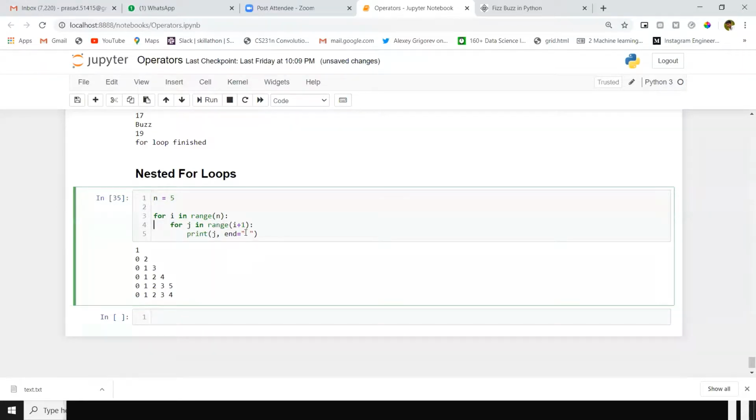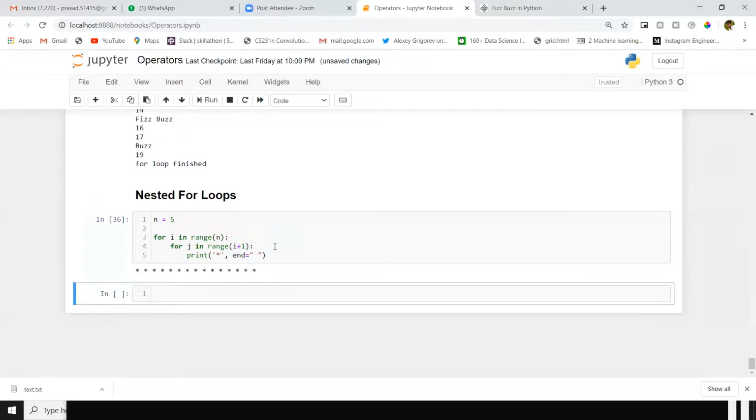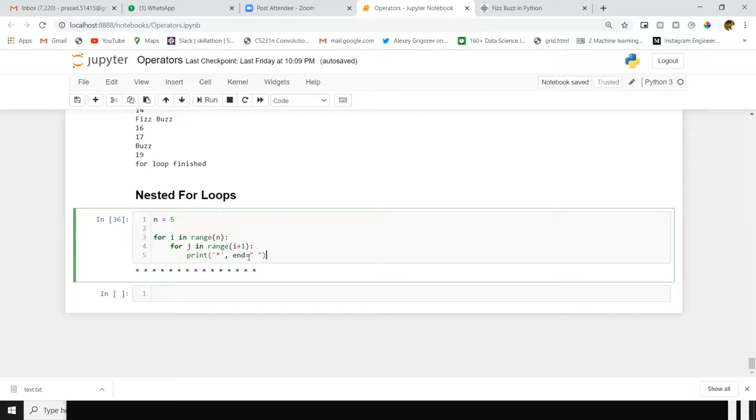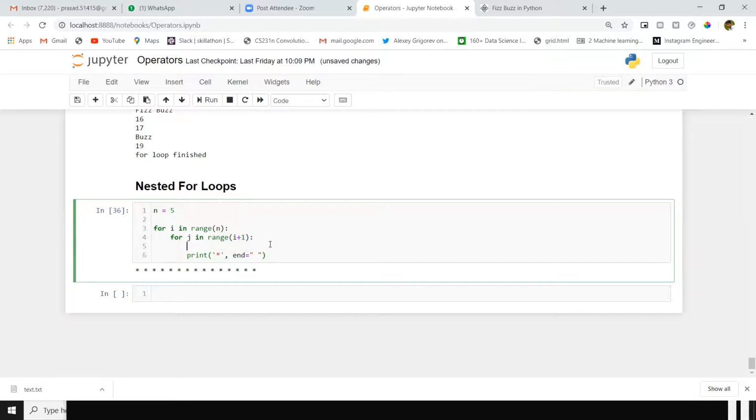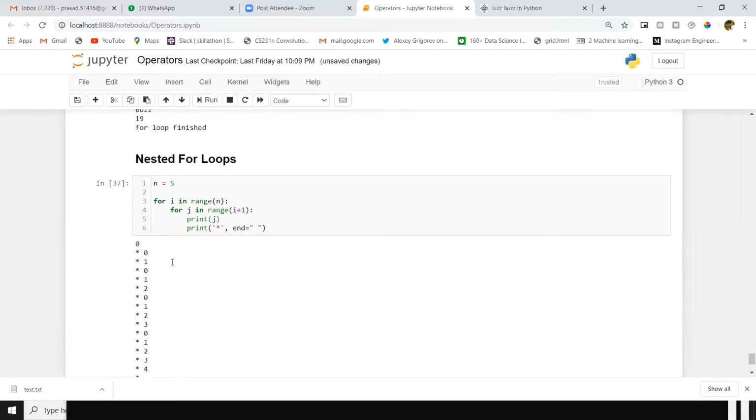Let me remove this print statement. Instead of j, I will give a star here. Let me print j as well.